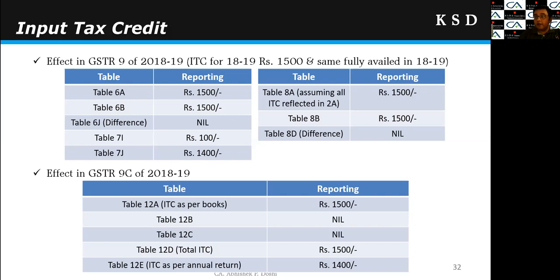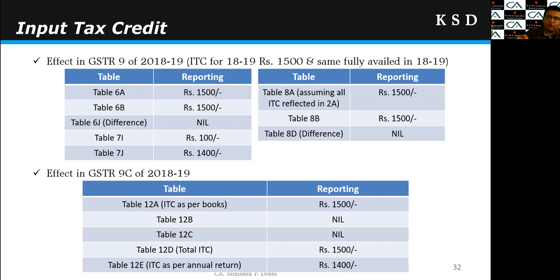This reversal pertains to 17-18, but it will be reflected in table 7 because I have reflected it in the GSTR 3B of 18-19. So net ITC as per 7J would be 1400 rupees. Now there will be no issue in the comparison in table 8, because it will compare 1500 with 1500, so there will be no difference.